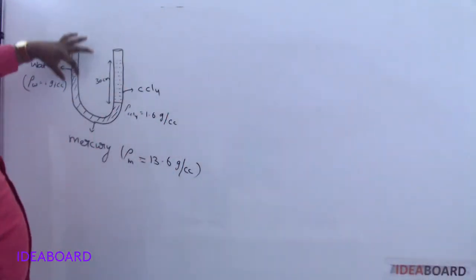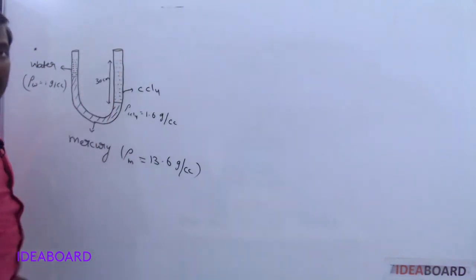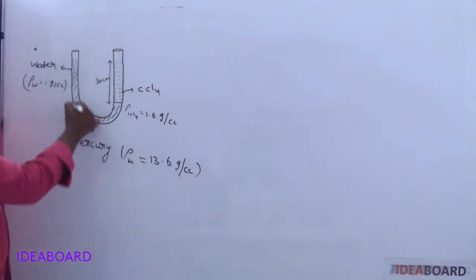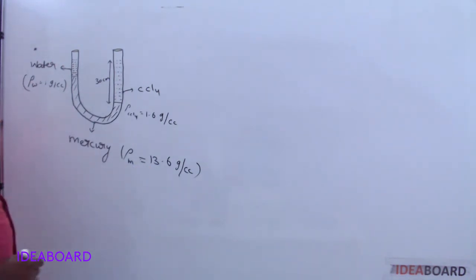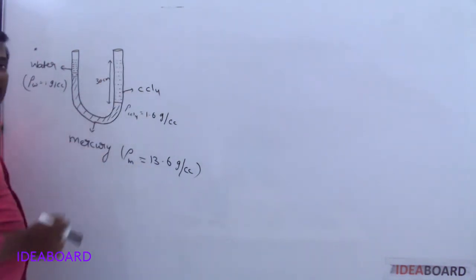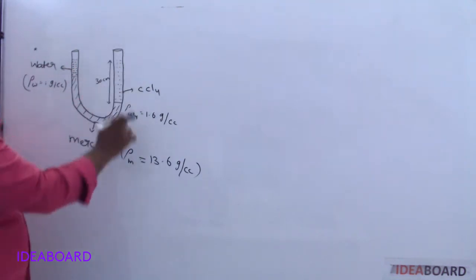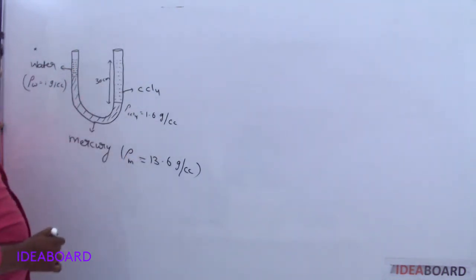Here they consider one U-shaped tube. In it, they put some mercury. The mercury density is given as 13.6 gram per cc, and on one side they took CCl4 liquid whose density is 1.6 gram per cc.